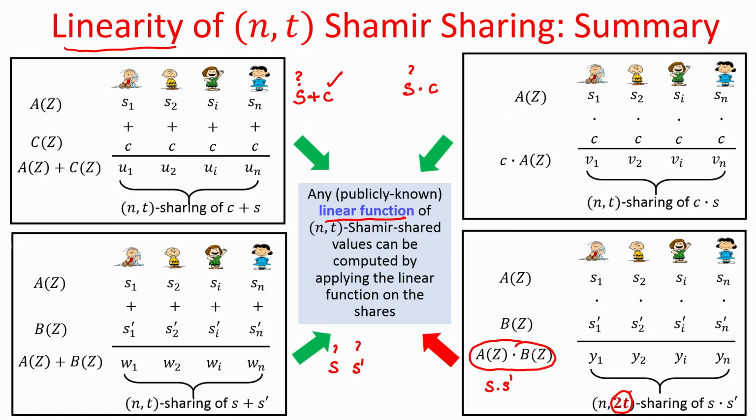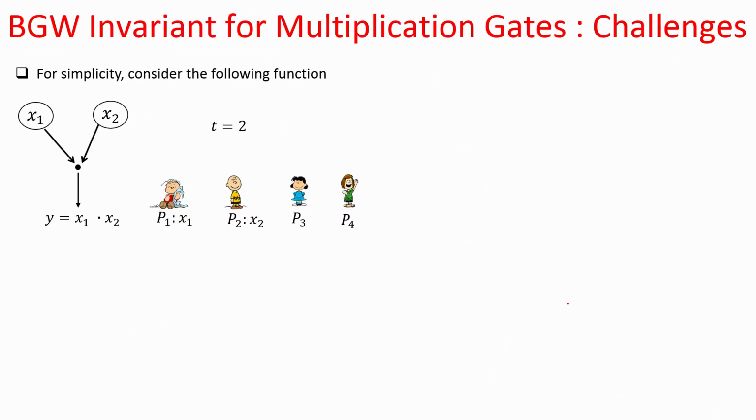Namely, this polynomial a(z) times b(z) will be a 2t degree polynomial, where a(z) is the polynomial for secret sharing the value S and b(z) is the polynomial secret sharing the value S prime.